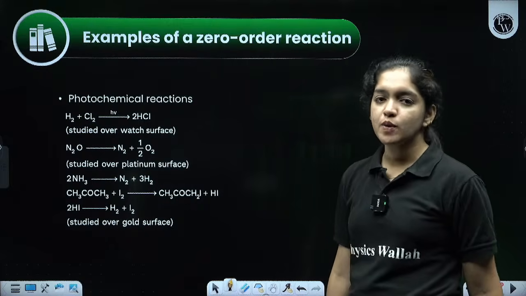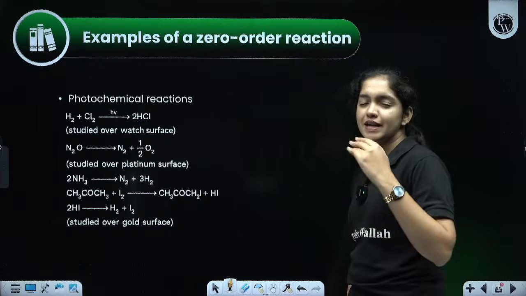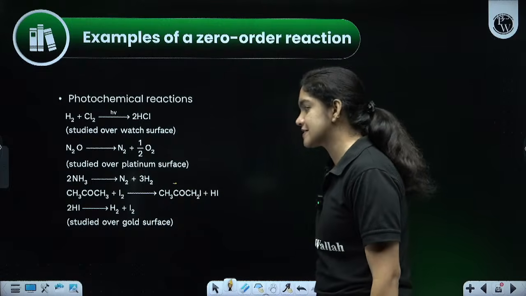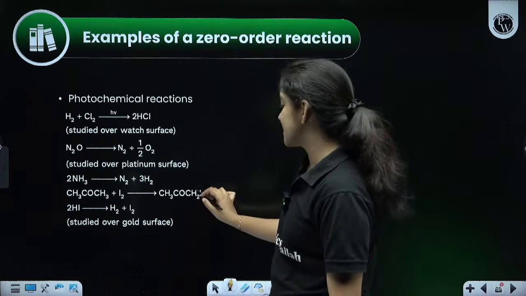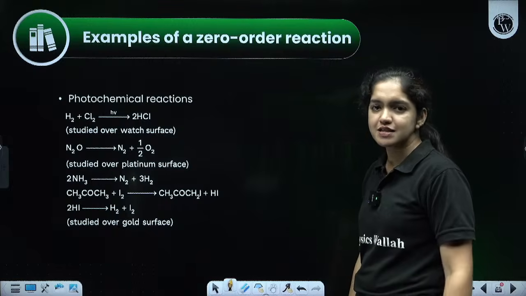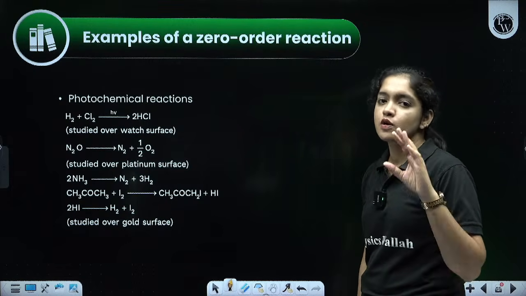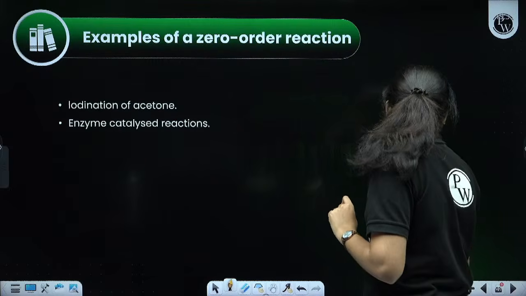Then ammonia, the Haber process, the production of ammonia we already learned. The opposite, ammonia can be decomposed into nitrogen and hydrogen, is another example. Then CH3CO CH3 plus I2 forms CH3CO CH2I plus HI. So these are some examples for the zero order reaction. Learn this, it can be asked for your MCQ and for your 2 marks. Okay, then next one.